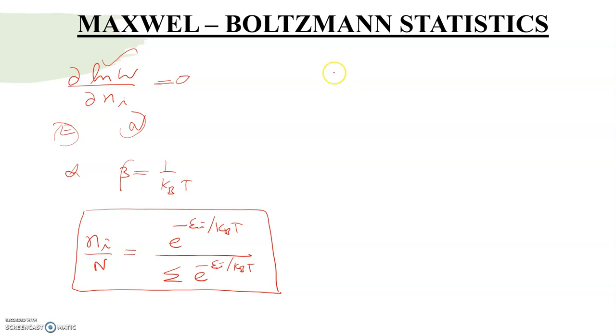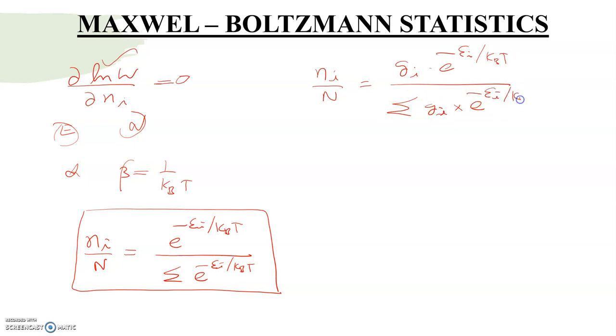If the levels are degenerate, then you will get Ni by N equal to Gi into e power minus Ei by kBT divided by the summation of Gi into e power minus Ei by kBT.